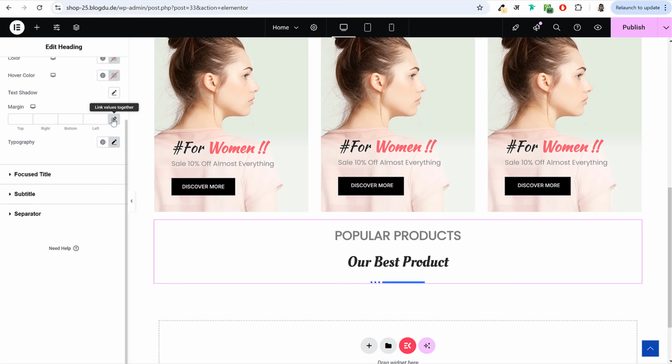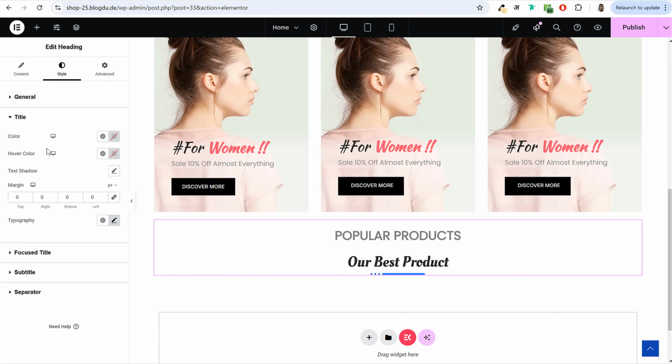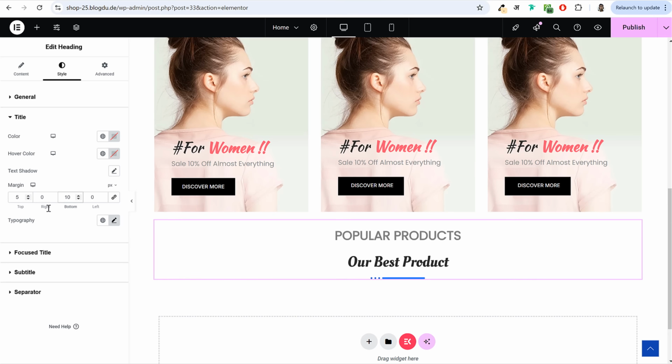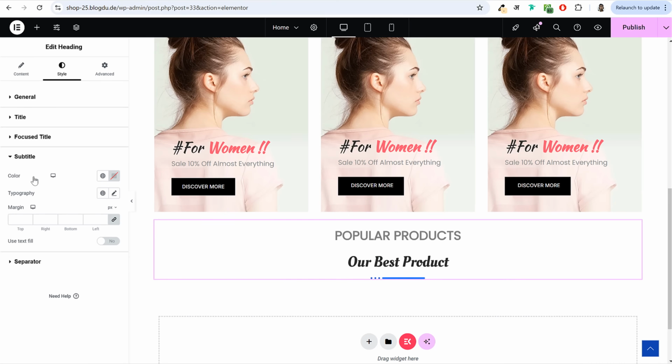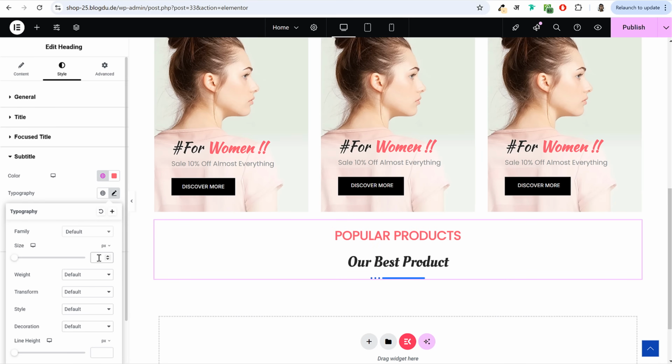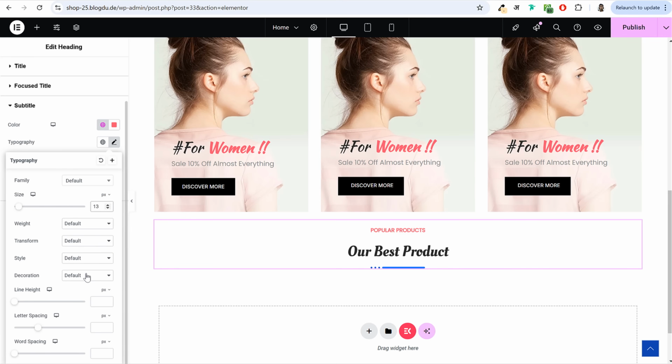Now again, over here, you can change the margin and padding. I'll simply do one thing, margin top 5 and bottom 10. All right, this is what I want to do. Now for the subtitle, I'll select the subtitle and the color over here is this pink color, I guess. Yes. So under color, we'll select this pink color. And for the size, it will be 13 pixels and we'll make the weight 500. Okay, select this one. We want to keep it very light, so 500.